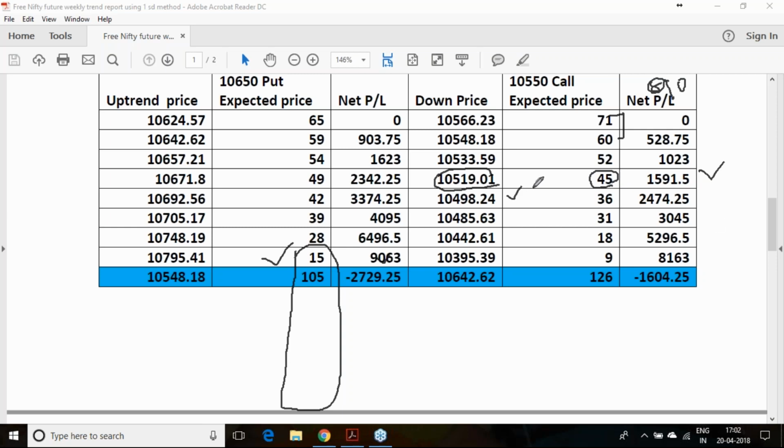If you are achieving the second target, your net profit will be 2,500. If it is achieving the third target, you can get 3,000 plus. So this is just an estimation, as I told you. On Monday, the IV situation of these options will be different, and you will be getting these options at a different price. So that price will impact the profitability to a certain extent.